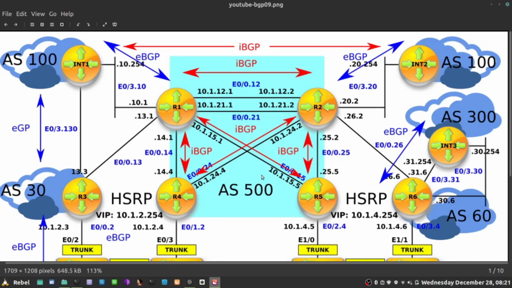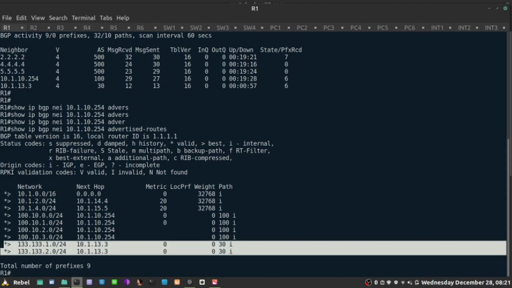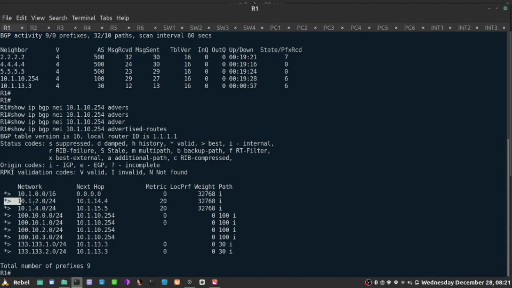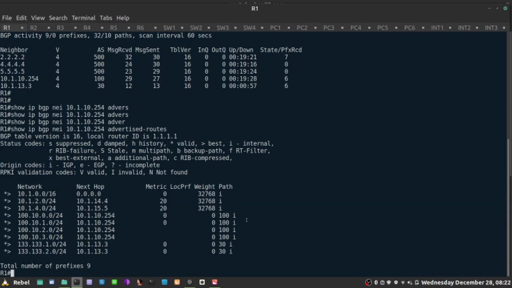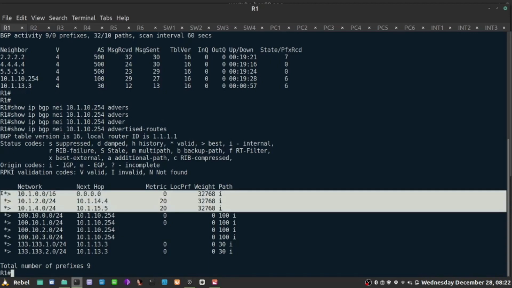I should only limit myself to the prefixes I own, the ones I want to originate in AS500, which is actually 10.1.0.0/16, and the more specific ones 10.1.20 and 10.1.40. So obviously a route map needs to be installed when advertising prefixes out to my eBGP neighbors, but how do I match on those prefixes I want to advertise, filtering effectively the ones I don't? One way of doing this is obviously the access control list, another would be the prefix list with a route map, and there's a third one.